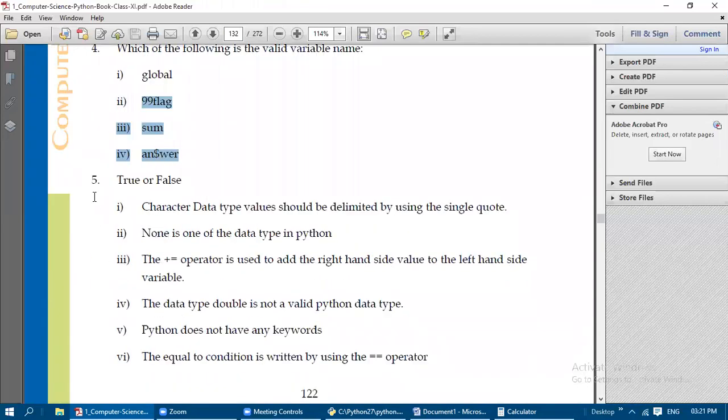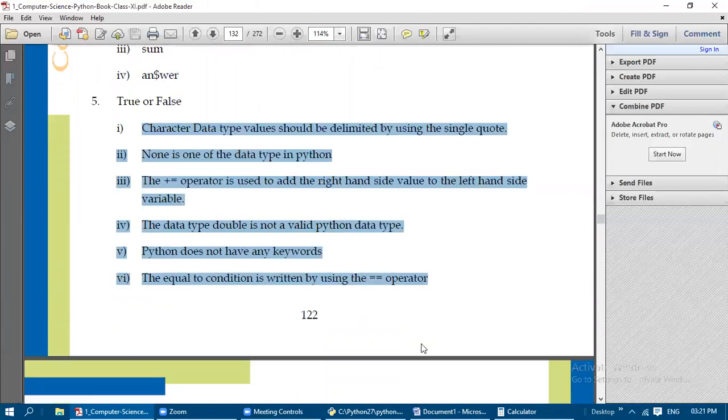I won't say. Next, true or false. True or false also, you just try it on your own.